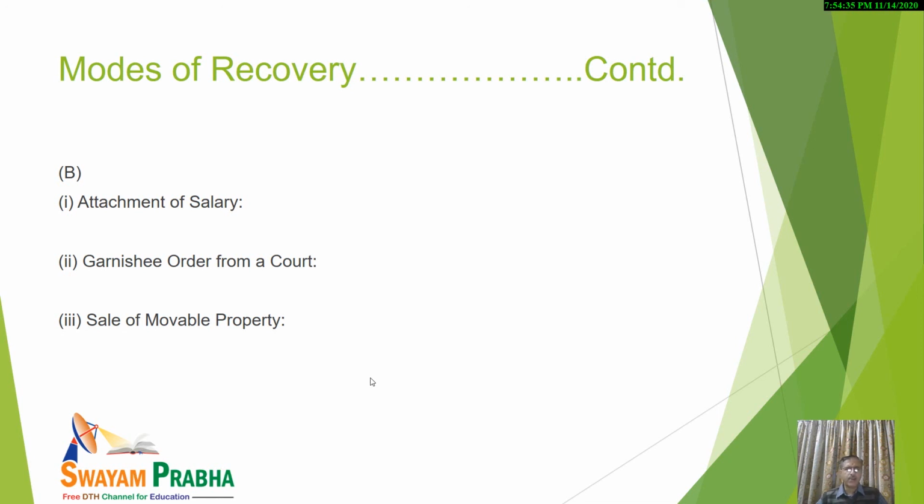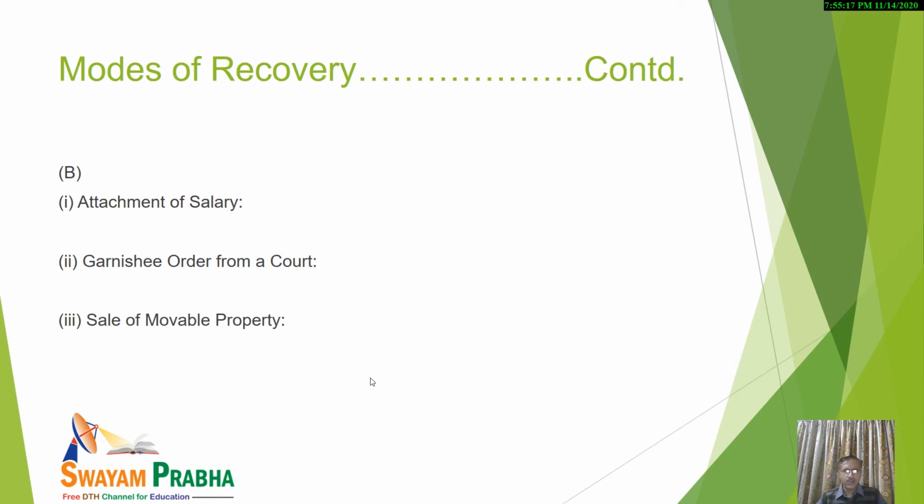By doing so, the employer will be required to first of all pay to the department, and in case some surplus is there, then only the salary will be paid to the employee. So it is very important, and we may ask the employer to pay the amount payable by him to the assessee directly to the taxation department first of all.